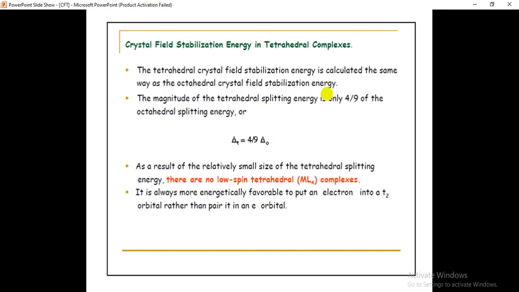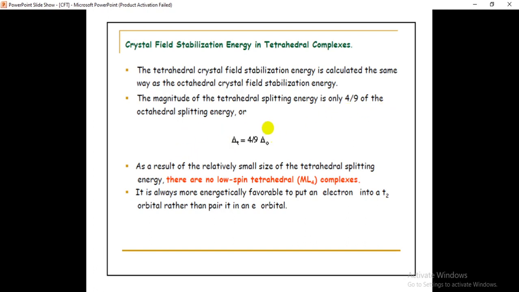the tetrahedral crystal field stabilization energy is also calculated the same way as the octahedral crystal field stabilization energy. But the magnitude of the tetrahedral splitting energy will be different from the octahedral splitting energy. That is, it is only 4 by 9 of the octahedral splitting energy.